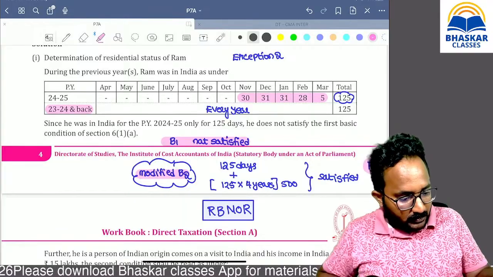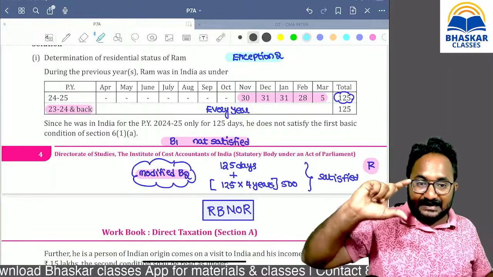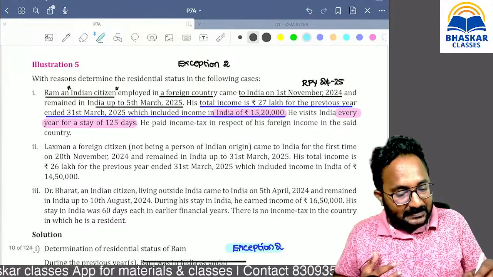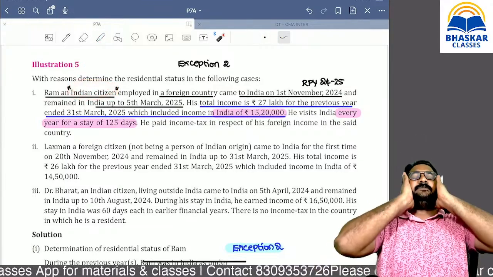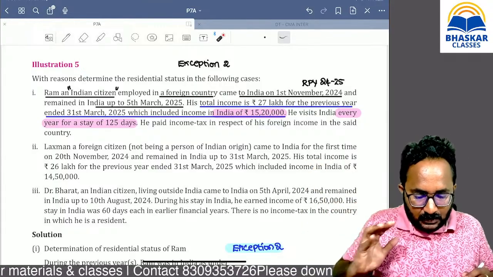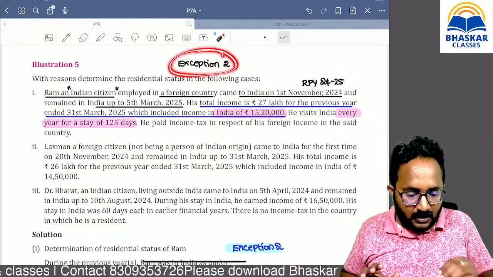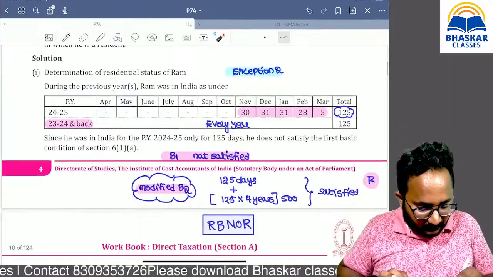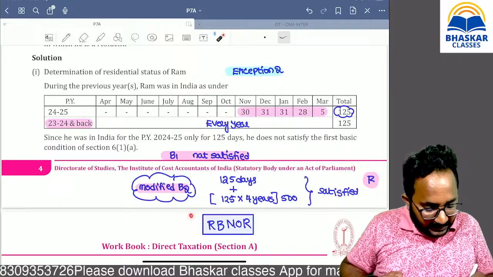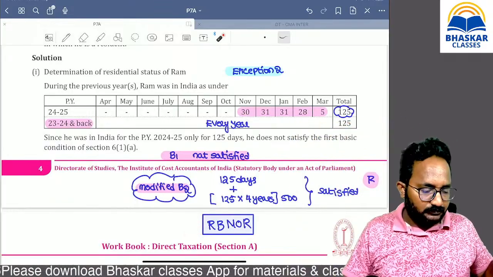You have to think, how did I apply that exception here? If Indian citizen is given, I have to think. If person of Indian origin is given, I have to think. So here he comes to India during the relevant previous year for the purpose of visit, exception 2. First I apply basic condition 1, not satisfied, then modified B2 satisfied, so resident, but not ordinary resident. Clear up to now?